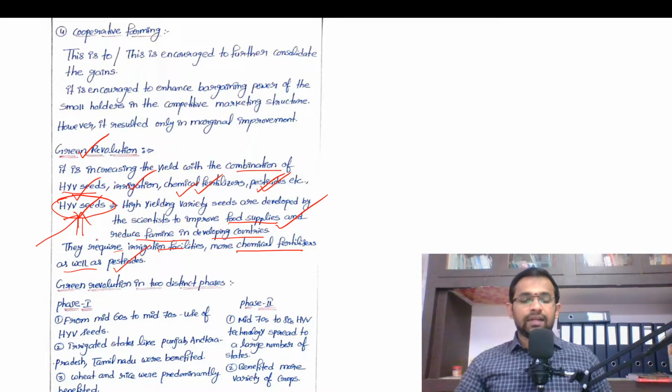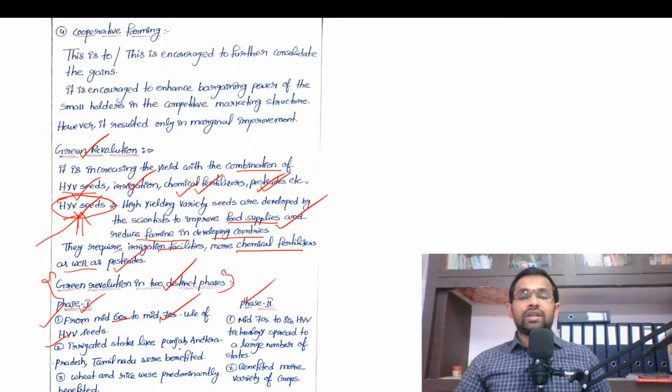Now we will study the Green Revolution in two different phases. That is phase 1 and phase 2. Phase 1 is between 1960 to 1970 and phase 2 is from 1970 to 1980. Under phase 1, from mid 60s, as I said, 1966 to mid 70s, use of high yielding variety seeds has started.